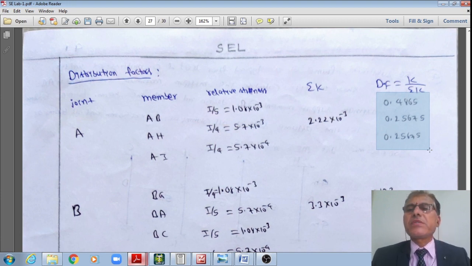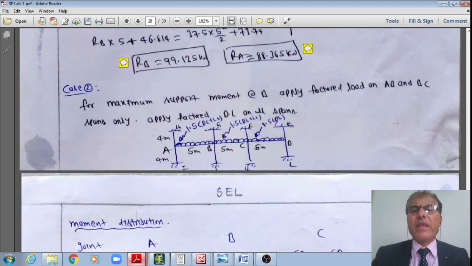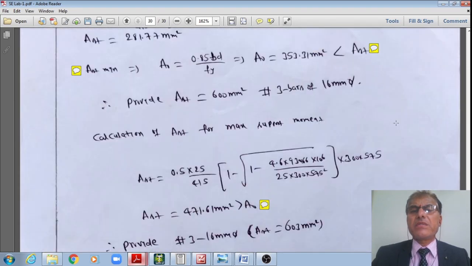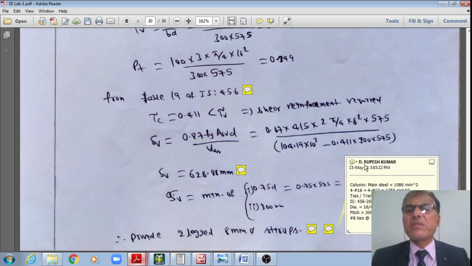The stiffness of this column, the sigma k, sorry, k is equal to 0.2568, and that of the beam is equal to 0.4865. Therefore, now using this IS 456, I'll go to IS 456, students.